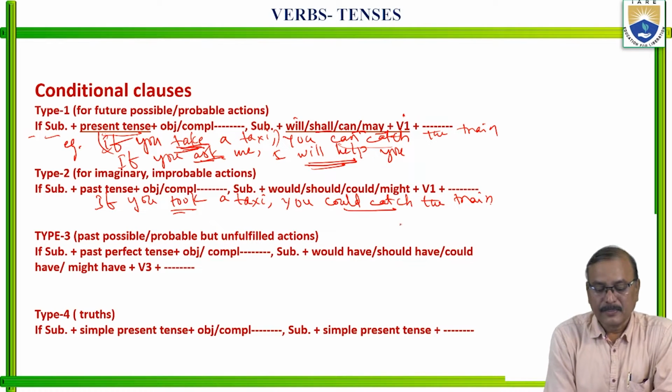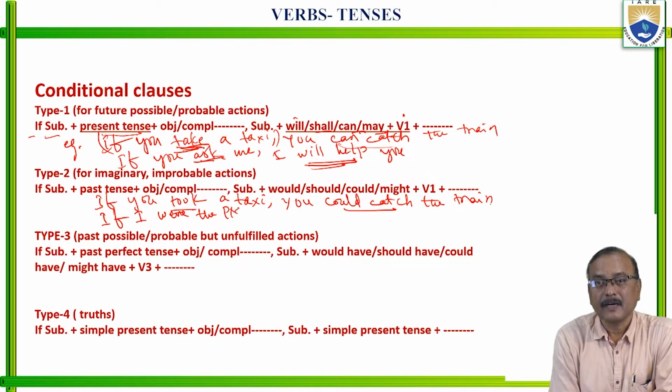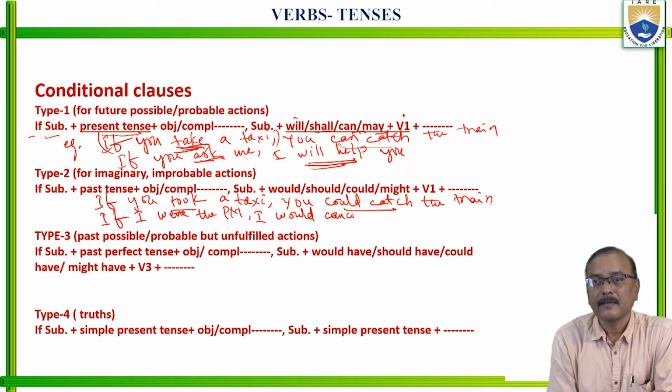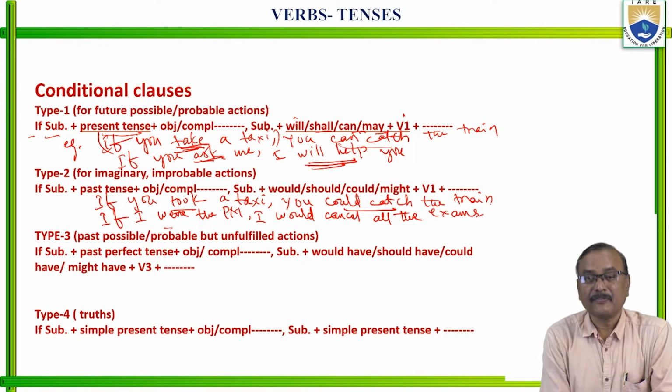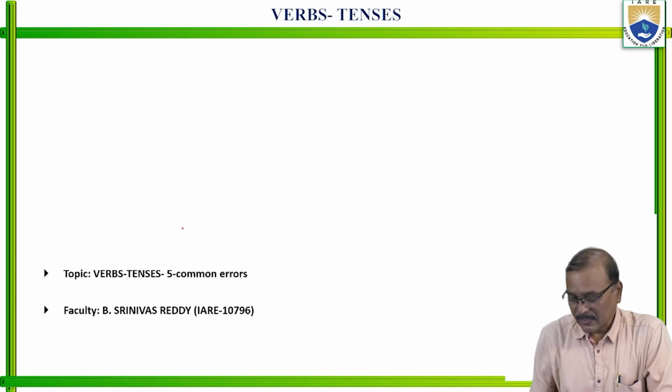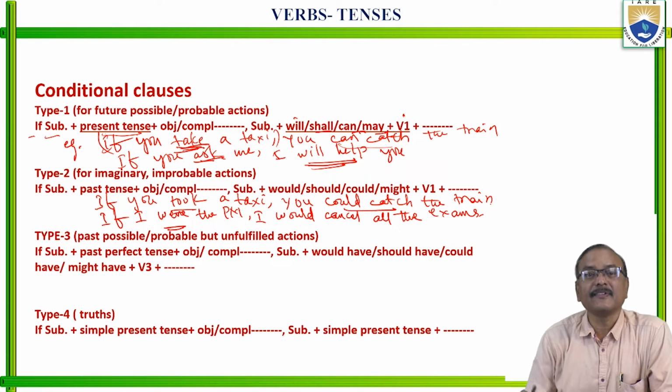Is it clear? So, if I were the PM of this country, I would cancel all the examinations, right? If I were the PM, okay, this is improbable. Is it clear? Which will not happen.